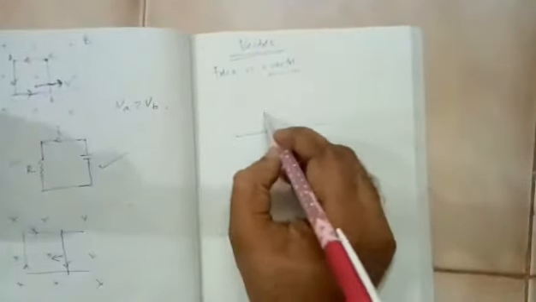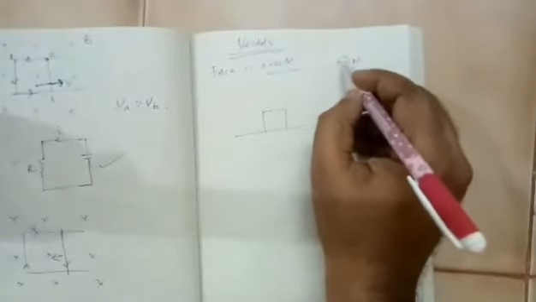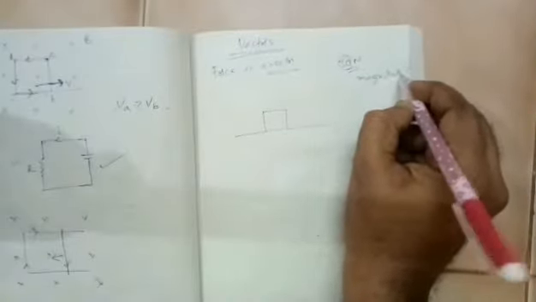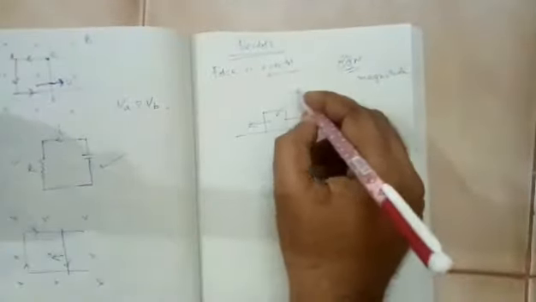Suppose there is a block on the ground. I apply a force. Force is measured in newtons. Let us say I apply 30 newton force. This 30 part is called magnitude. Now, force is applied means in which direction it is applied. Is it applied like this? Is it applied like this? Is it applied like this?